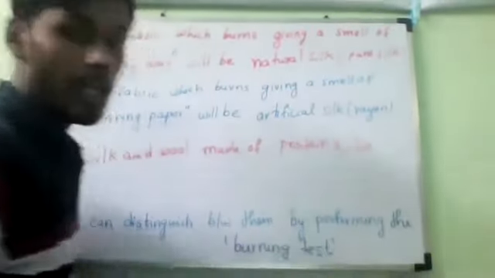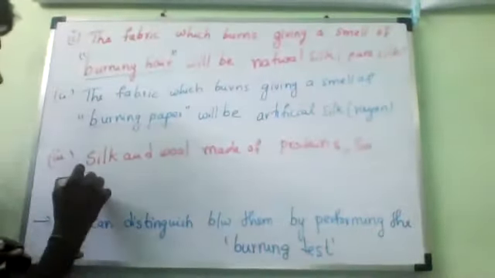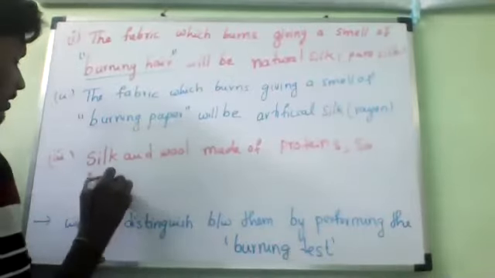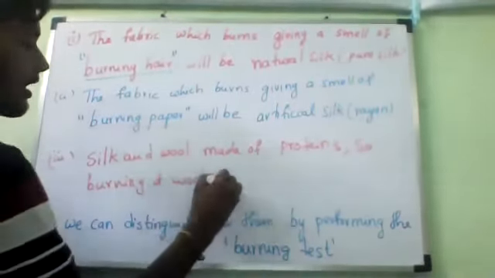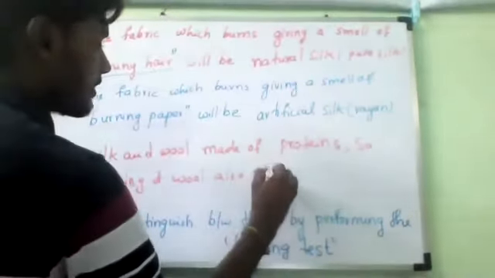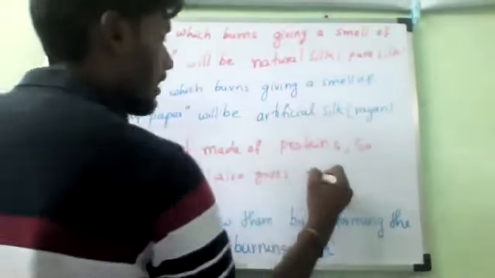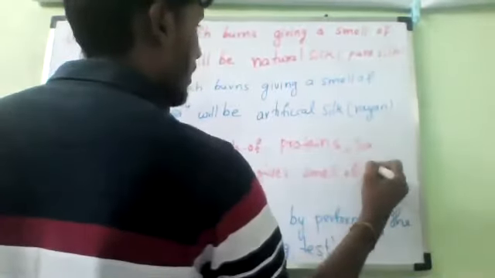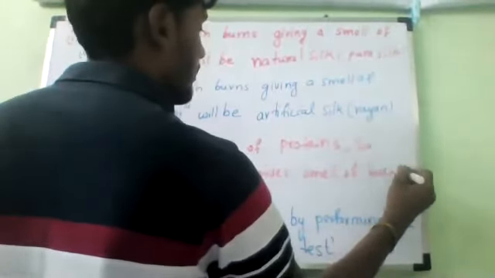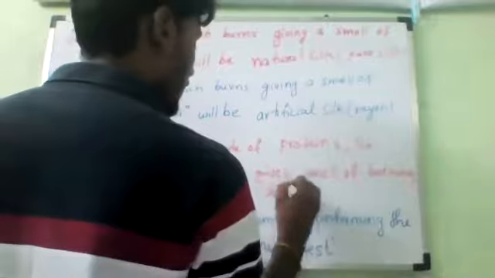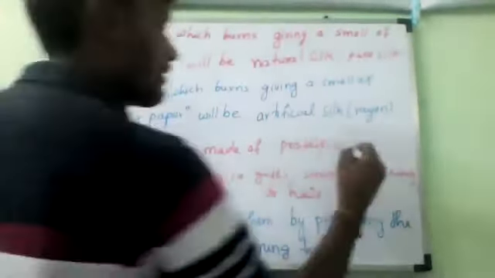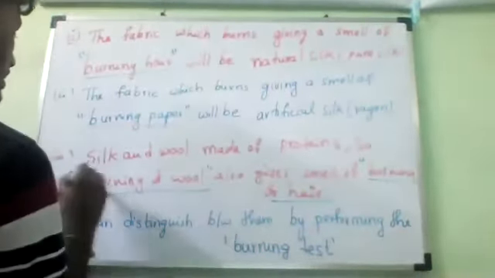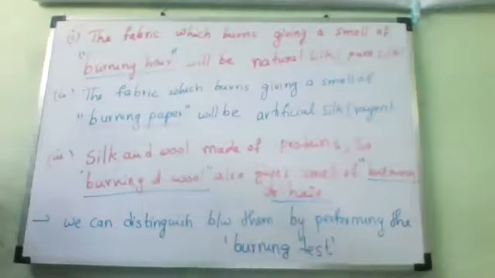So burning of wool also gives a smell of burning hair. That's all. That is the point. Do you understand? Yes, sir.